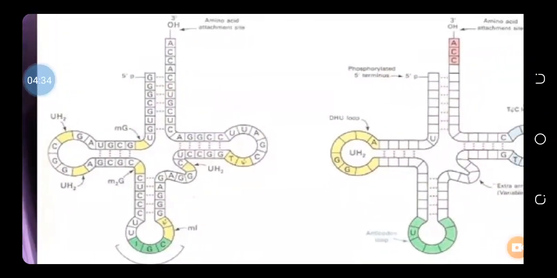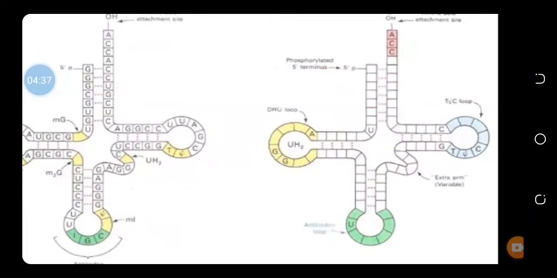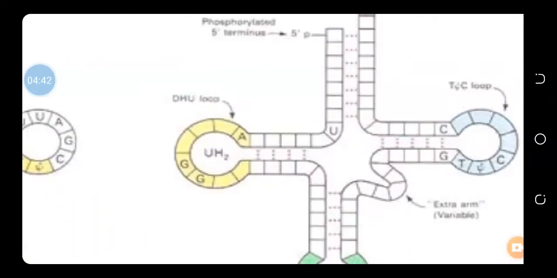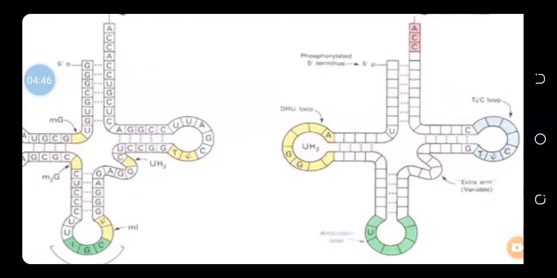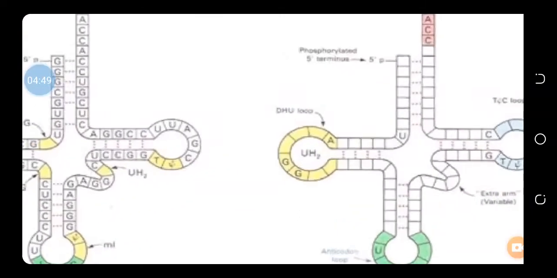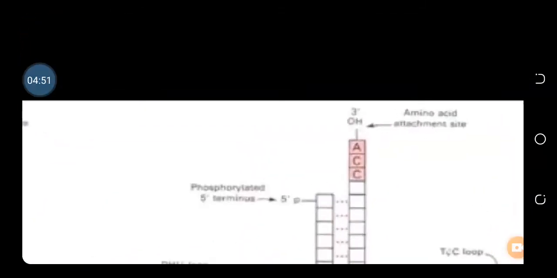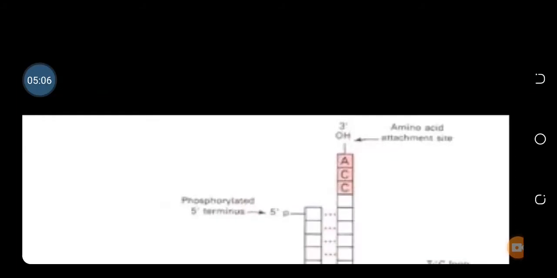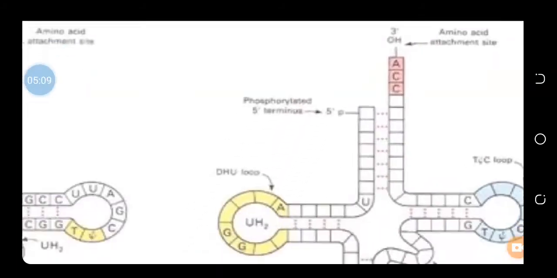And this one is called the DHU loop, and this one is called the variable loop. This one is called the T loop or the T-side loop. This one is called the amino acid attachment site, where you see there is a hydroxyl group, and when the amino acid loads on this transfer RNA, it makes a bond between the hydroxyl of the transfer RNA and the carboxylic group of the amino acid.